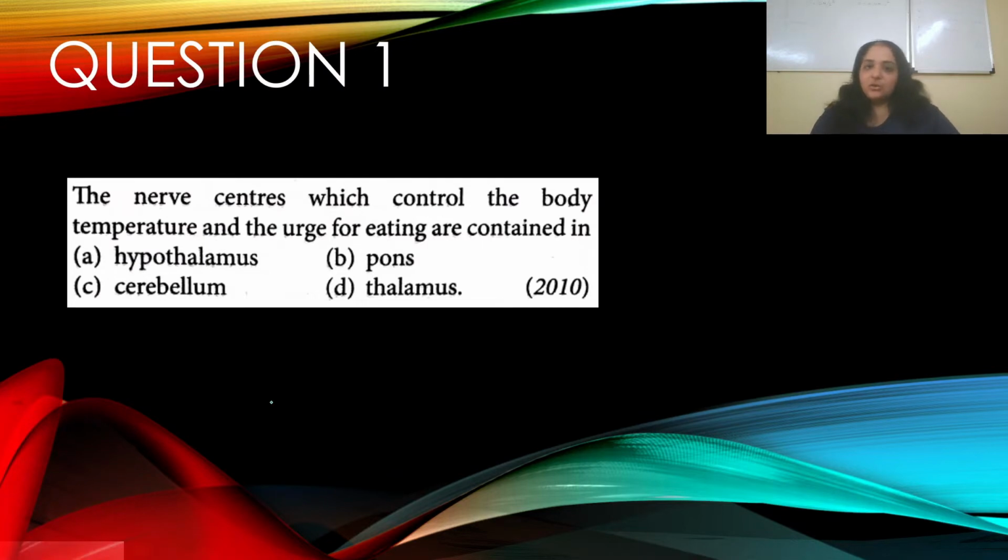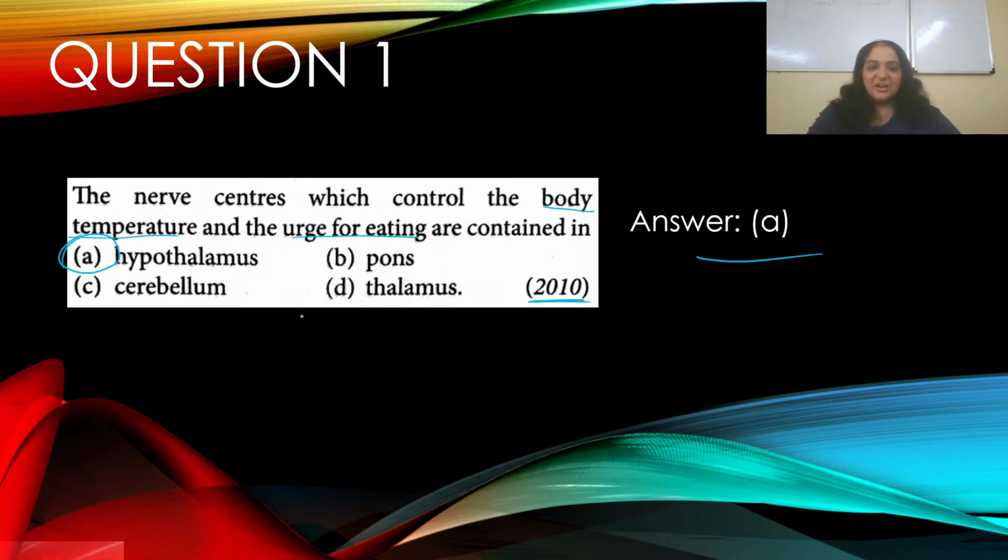Okay, so we are in question number 1. The nerve centers which control the body temperature and the urge for eating are contained in, this appeared in the year 2010. Let's go through our options. A. Hypothalamus, B. Pons, C. Cerebellum, and D. Thalamus. The part which controls body temperature and the urge for eating is the hypothalamus. The answer is A.